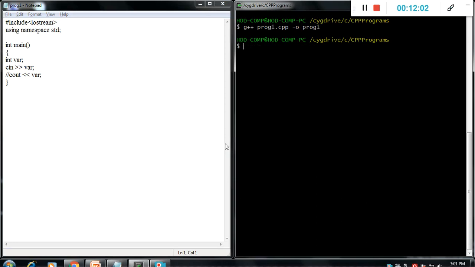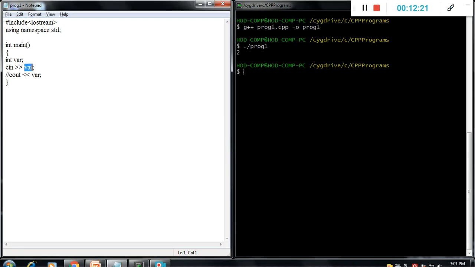Okay, it's compiled properly. Now we will run it, dot slash program 1. Now it asks for input, give the input, that one is value 2. Okay, it stores the 2 value under the var variable. Now we will print it.